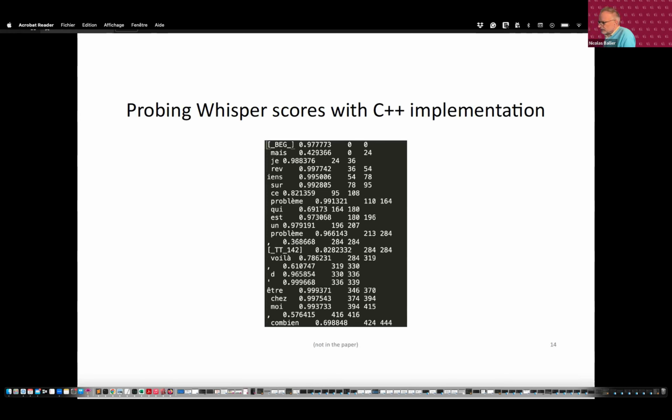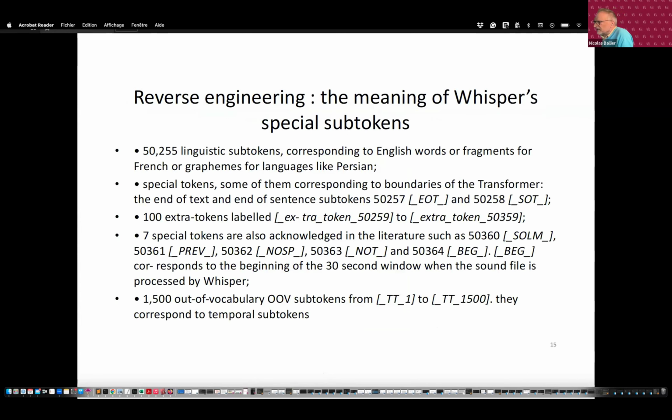So how does Whisper probing for predictions present itself? When you extract the data from the C++ implementation, you have the special subtokens from Whisper. You have here, "I'm coming back on that point, on that problem," and "come back" in French is spelled into 2 subtokens. You have the probability assigned by Whisper to the subtoken, and you have timestamps which are not perfectly accurate. And with these data sets, we produce the calibration analysis.